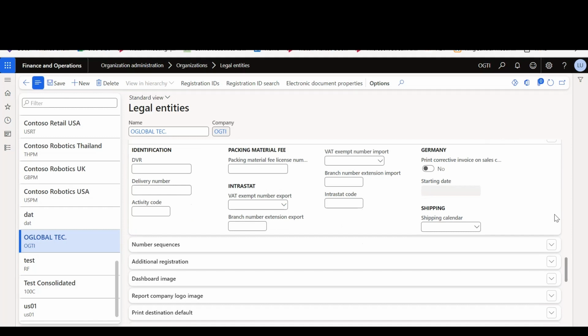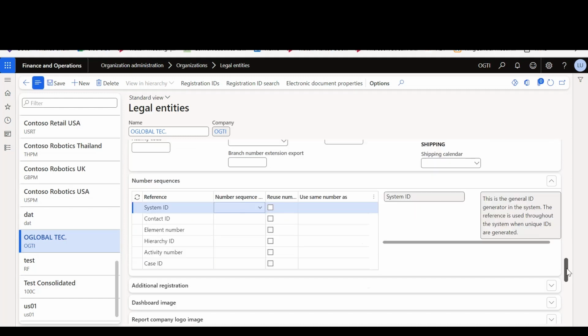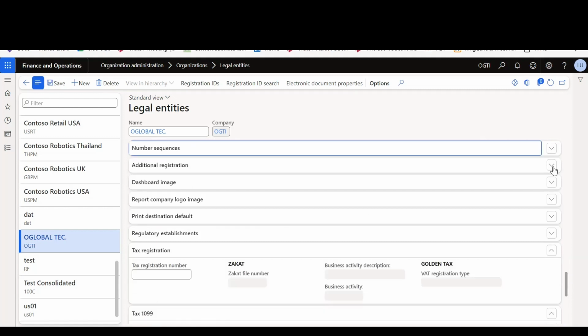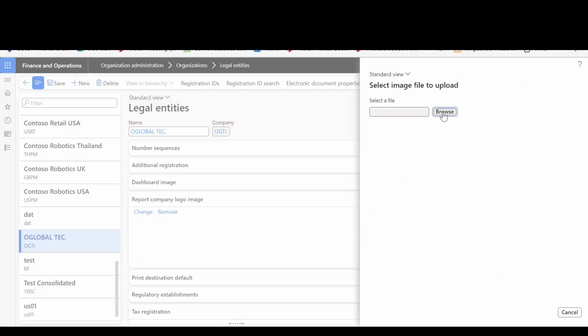Next, we'll expand the number sequence section. In the number sequence section, you can view the number sequences that are associated with the legal entity. We'll cover this topic when we come to the next topic of number sequence. Next, we'll expand the images section. In the images section, we can view or change the logo or the dashboard image that is associated with the legal entity.